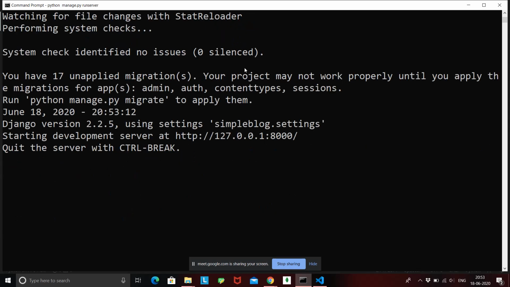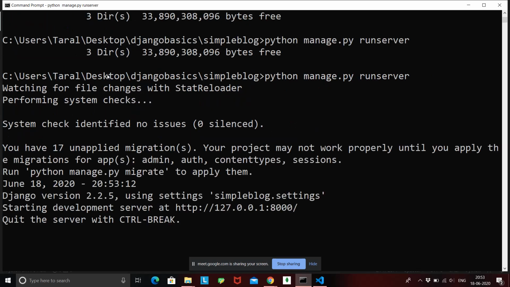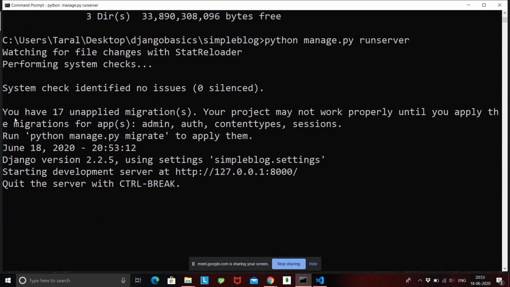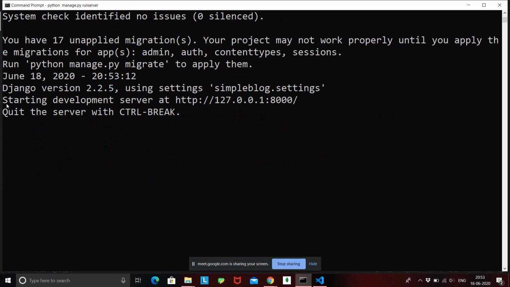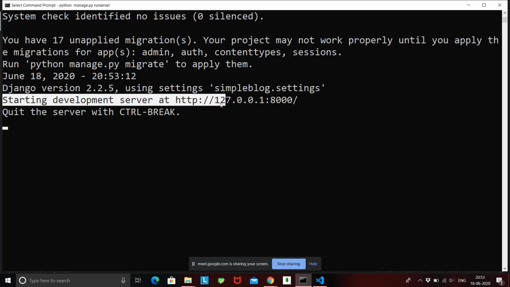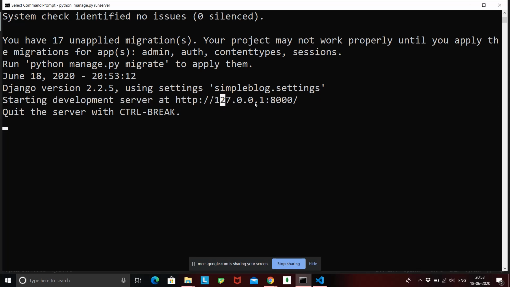Okay, so you will get all these errors, which will say you have 17 unapplied migrations. We'll get to that later, but this will give you a statement that says starting development server at http://127.0.0.1:8000. So basically this is your localhost where your Django app is deployed. So let's copy this.